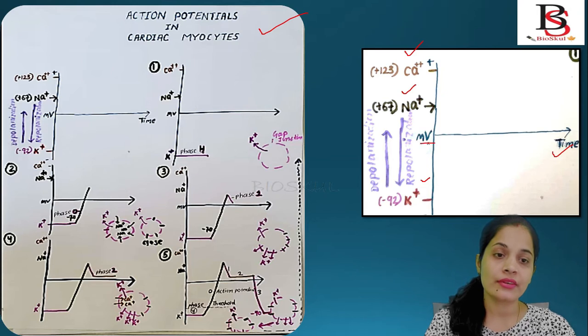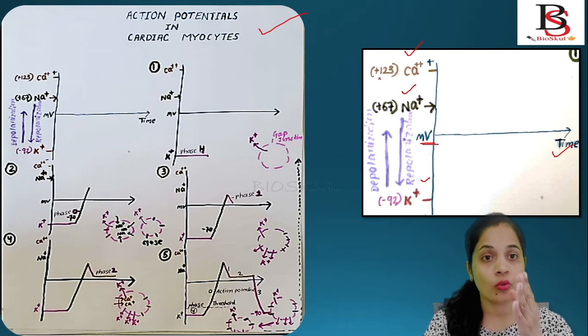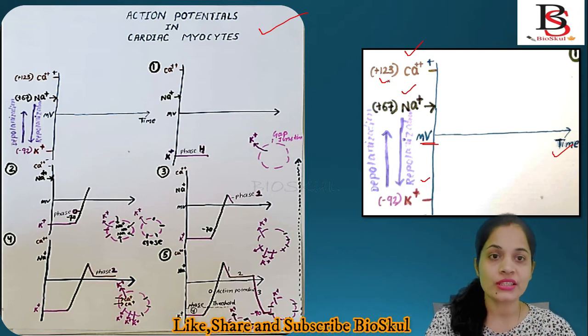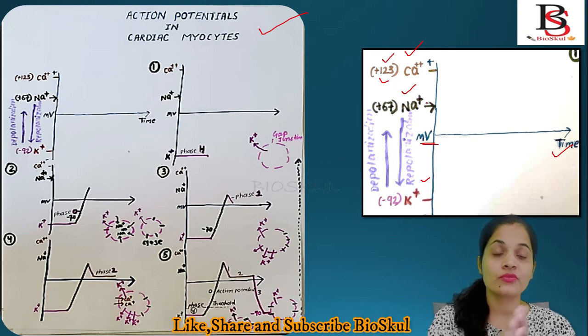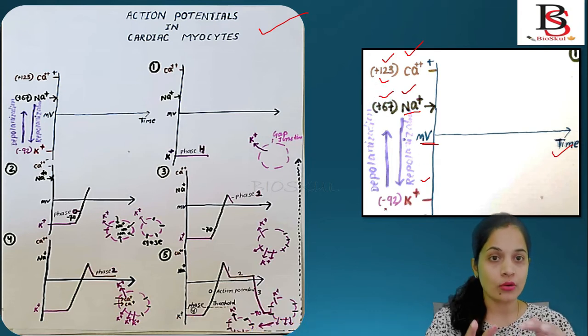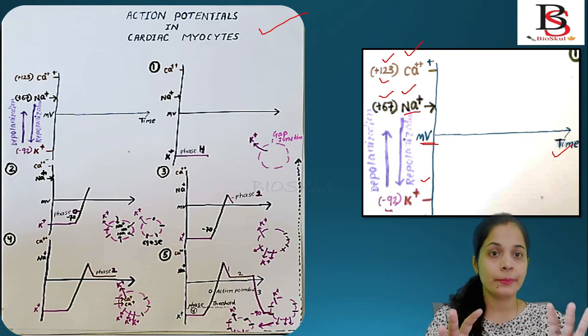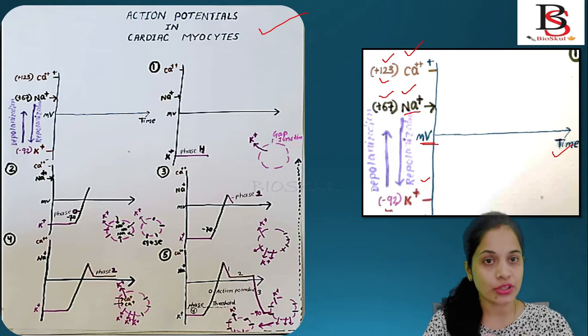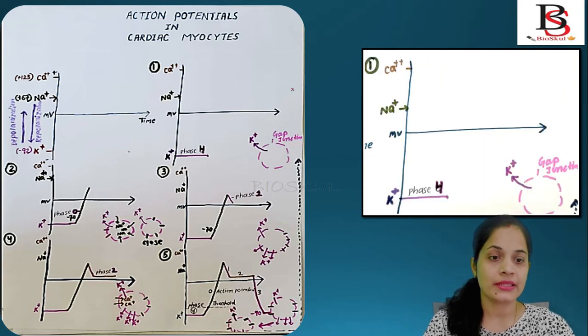For calcium, here I have written plus 123. That means if only calcium ion flows into and out of the cell, the membrane potential will be plus 123 millivolt. Similarly, if sodium ion alone moves in and out of the cell, its membrane potential will be plus 67. For potassium, if it alone moves in and out of the cell, its membrane potential will be a negative value, minus 92. This is the basic term you should be familiar with before we go into depth of the action potential in cardiac myocytes.